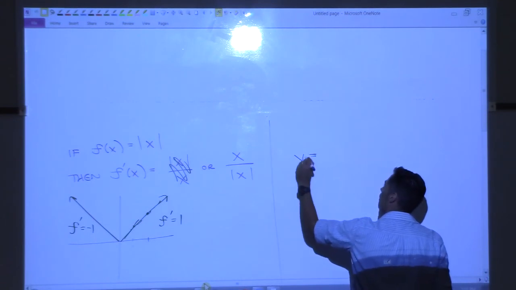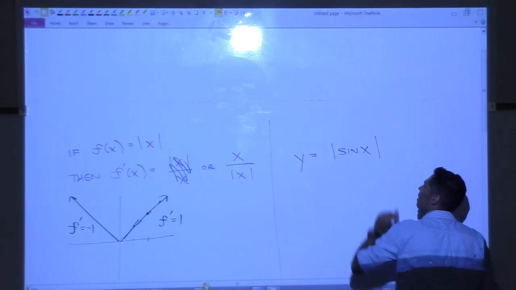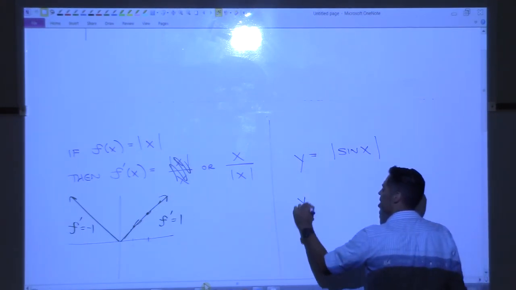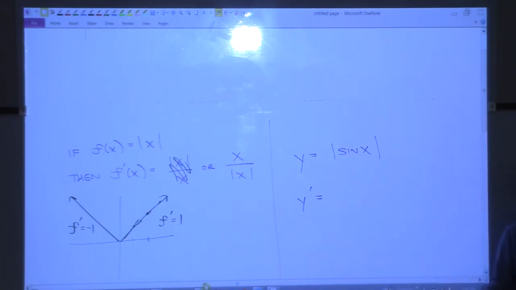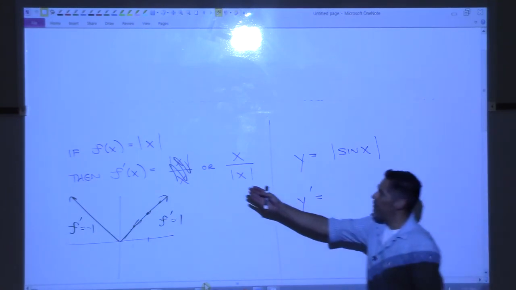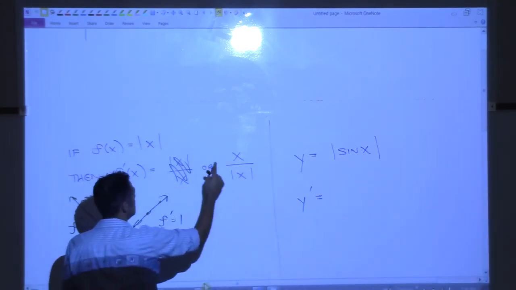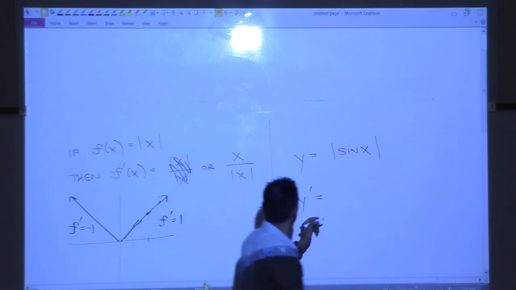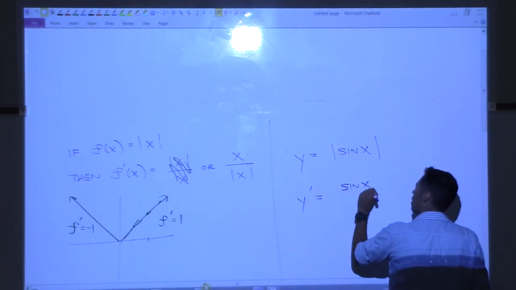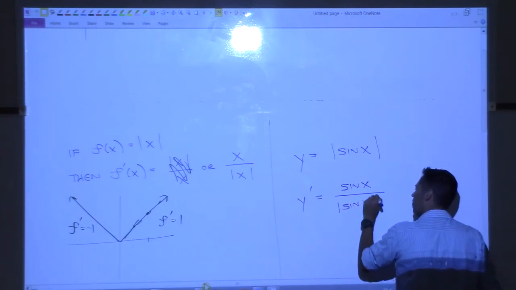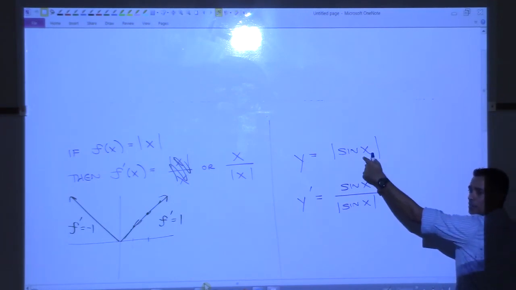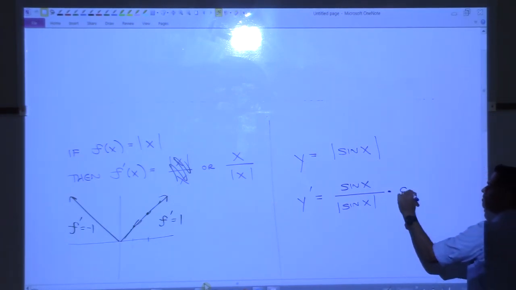Let's say I give you this absolute value of sine x and ask you for the derivative. So the derivative of this would be, you have to use chain rule still. What's the derivative of the absolute value of something? Either one of these. That's something over the absolute value of that something. So this should be equal to that something over the absolute value of that something, right? Times, here's the chain rule, the derivative of what's in here, which is cosine x.